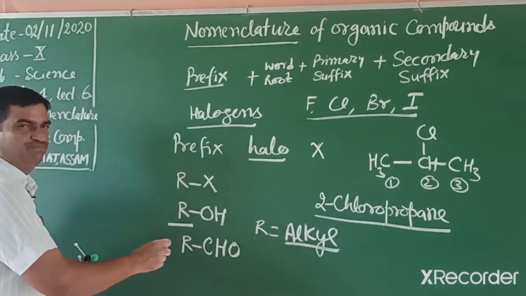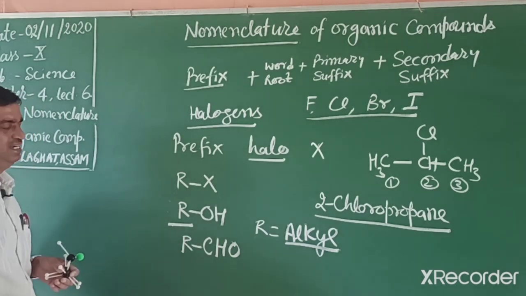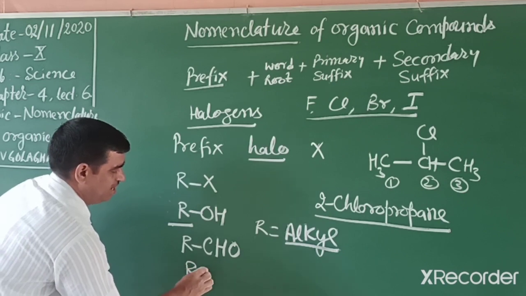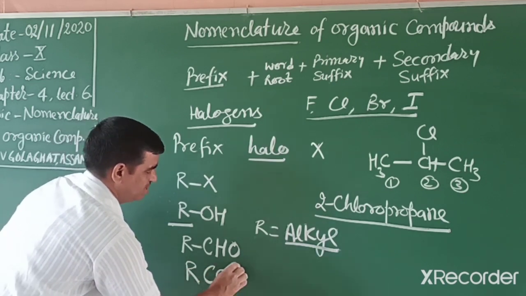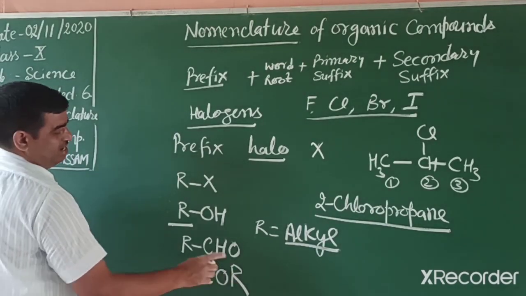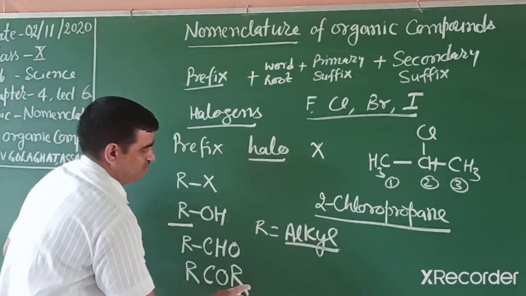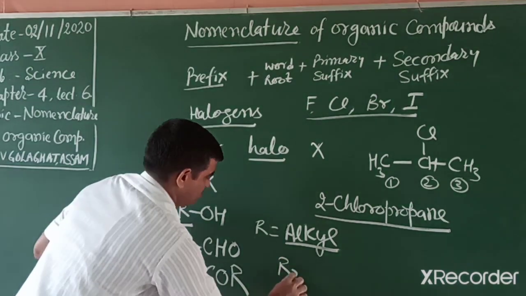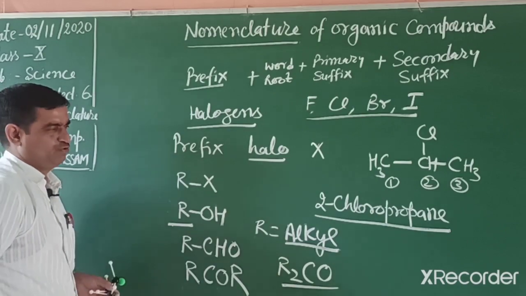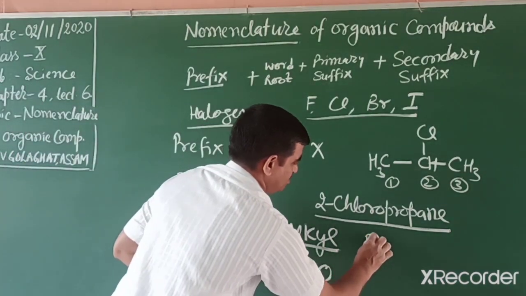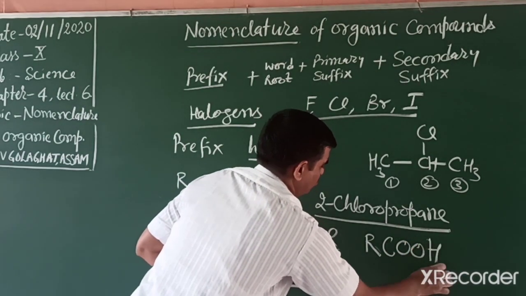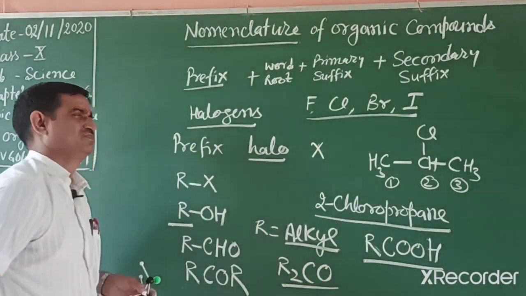And aldehyde is represented like RCHO, or for the first member, in place of R we can write H. Ketones can be written like RCOR, like that one. In this way you can write. What is R? R means number of carbon atoms. Or it can be written R2CO in ketones. And carboxylic acid we can write RCOOH or RCO2H.